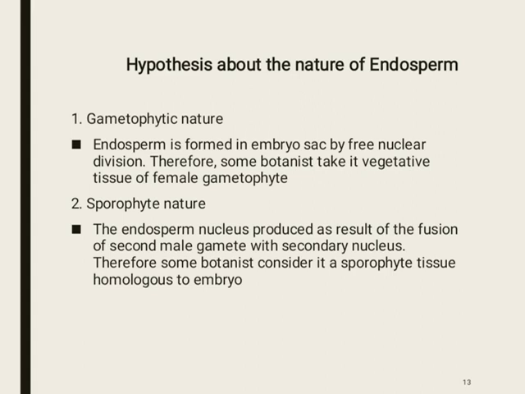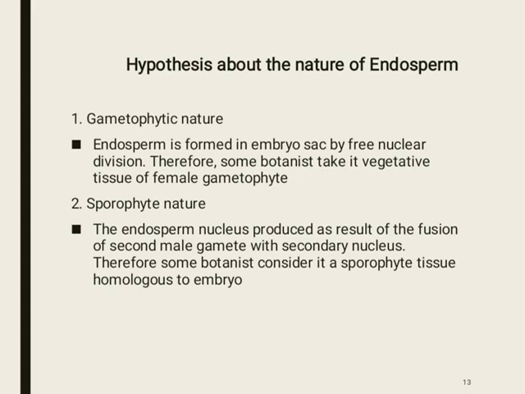And the second one is sporophytic nature. The endosperm nucleus is produced as a result of fusion of the second male gamete with the secondary nucleus, as I told you earlier. Therefore, some botanists consider it a sporophytic tissue that is homologous to the embryo.